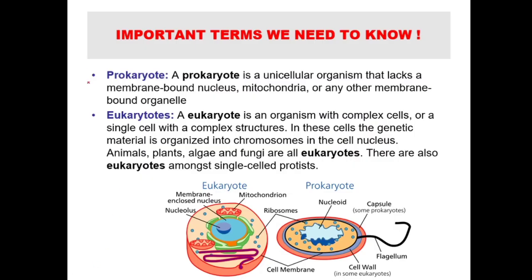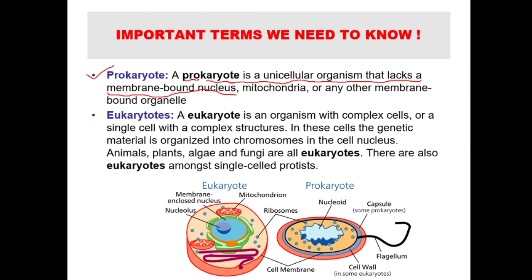Okay, some more terms. Prokaryote. The term prokaryote we have already studied in the first chapter. Prokaryote means it is a unicellular organism that lacks a membrane bound nucleus, right? In prokaryote, pro means primitive, we have learned, right? Karyote means nucleus. So prokaryote means primitive nucleus.